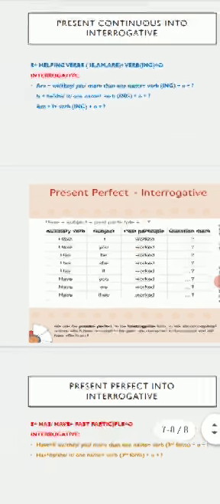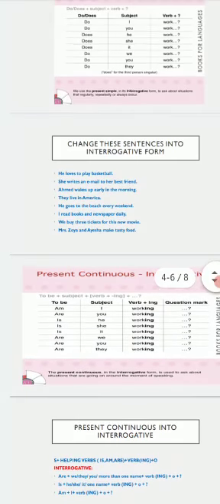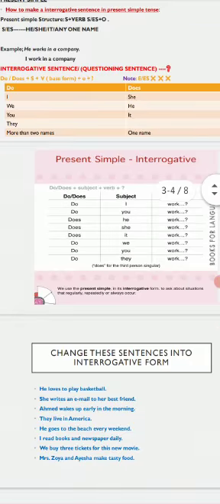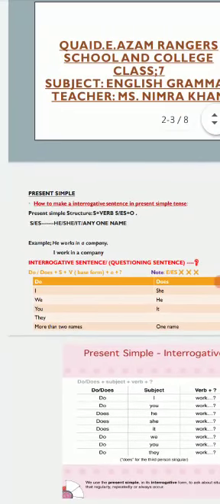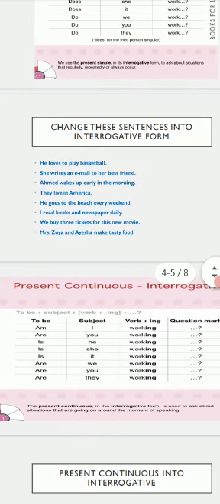Okay? So, this is all about these interrogative forms of present simple, continuous, and perfect tense. Here are some sentences for you. Just write them in your copies and turn them according to the tenses, like change them into the present simple, present continuous, or present perfect tense.